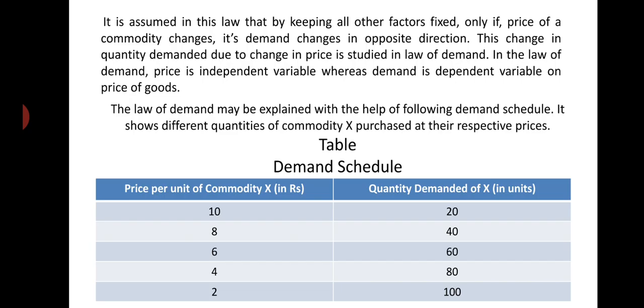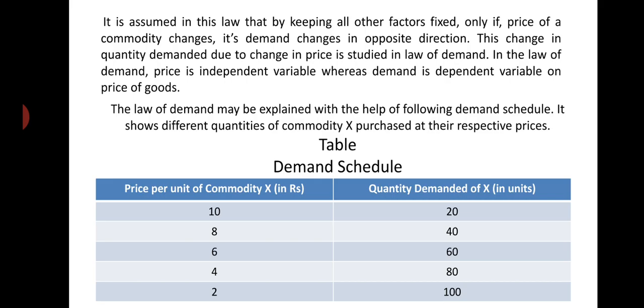In the law of demand, price is the independent variable, whereas demand is the dependent variable on the price of goods. So law of demand studies the relationship between two variables, price and quantity demanded, and price here is the independent variable. Quantity demanded is a dependent variable because it always depends on price. With a change in price, it goes just in opposite direction.